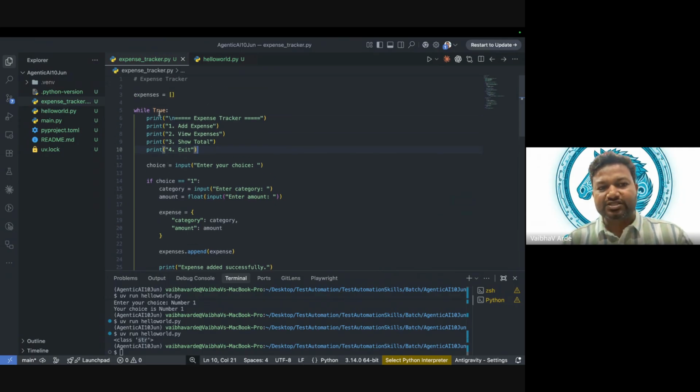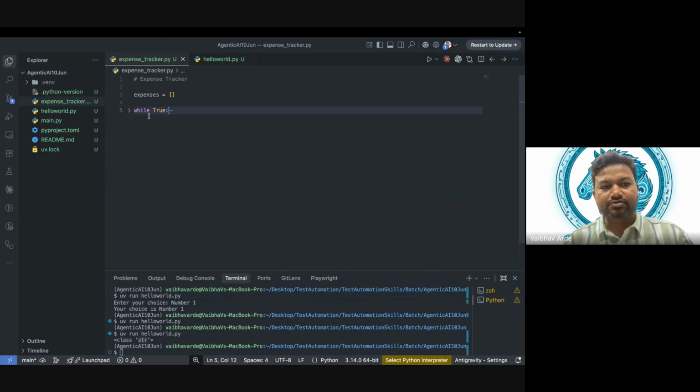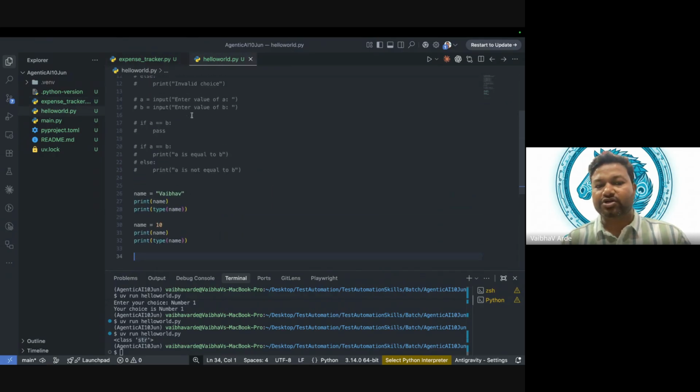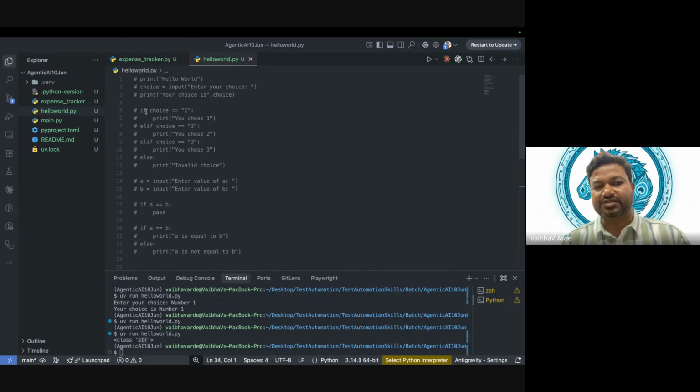So see, this is our while loop. So what does while contain? While true. One more thing in Python we should know: in Python, indentation is very important. So what is the meaning of indentation? Just check this. Let me uncomment everything.